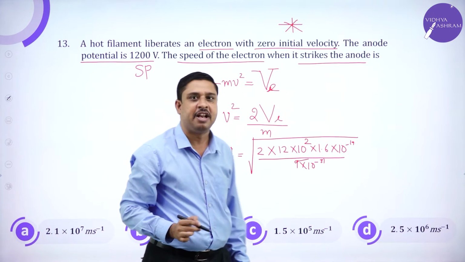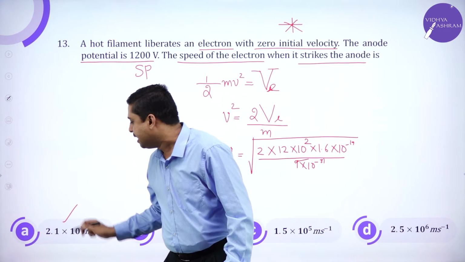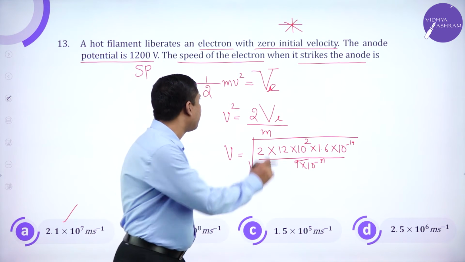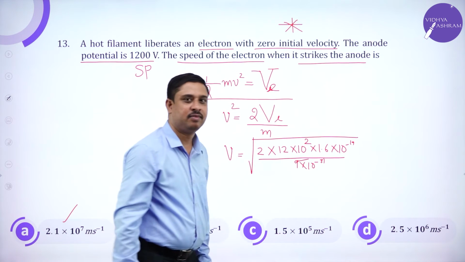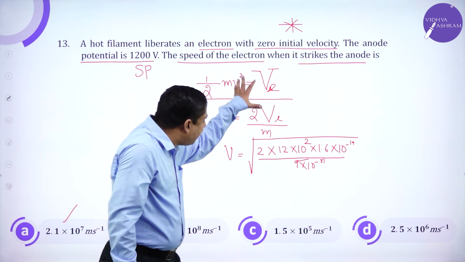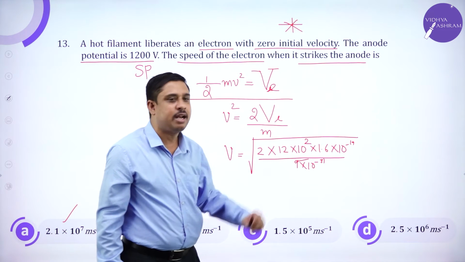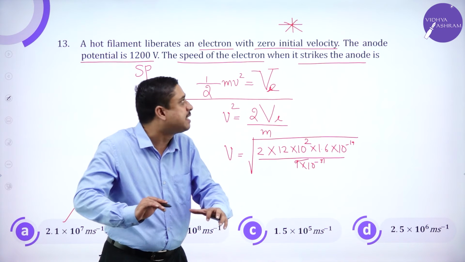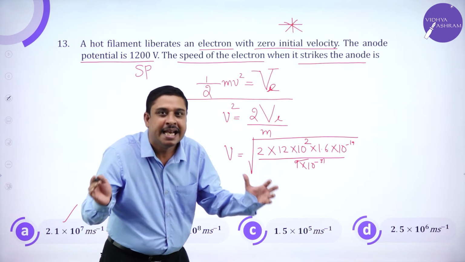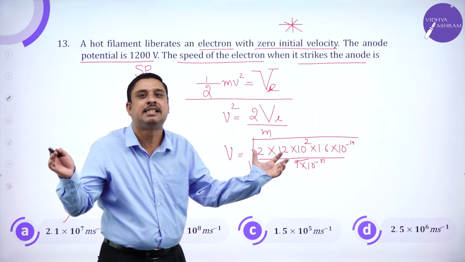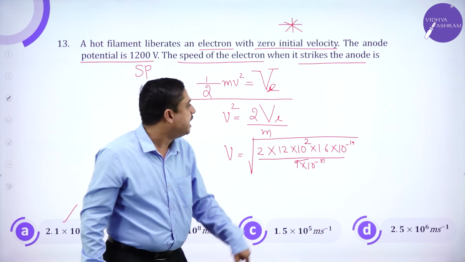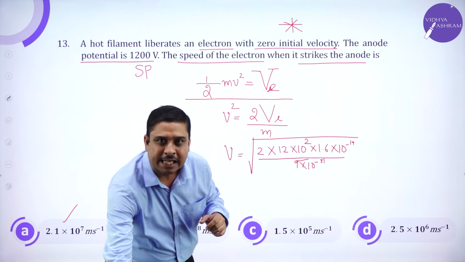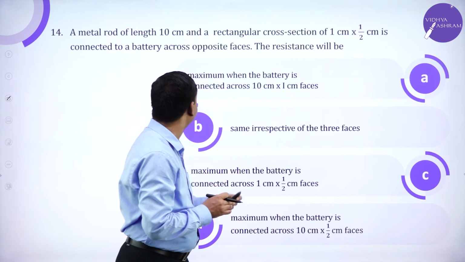So if you simplify, the answer is around 2.1 into 10 power 7. Again, for me, this is critical. How do I arrive at this concept? Very clearly, the electron is emitted with least initial velocity, zero initial velocity, the work function, under which kinetic energy becomes equal to the stopping potential.